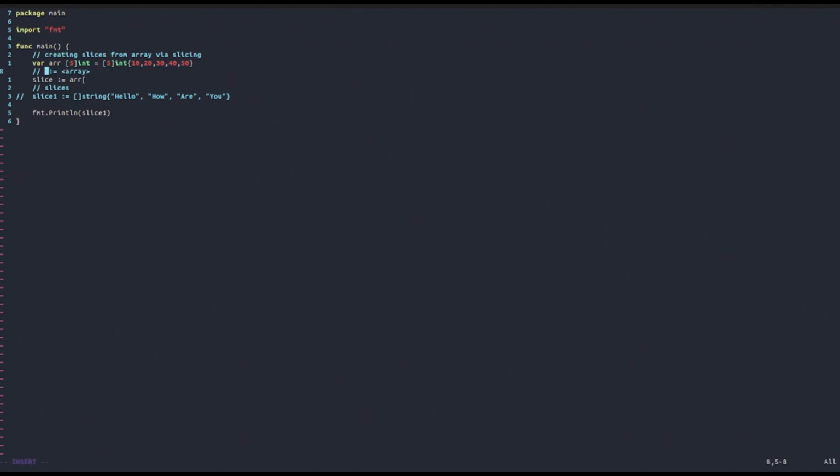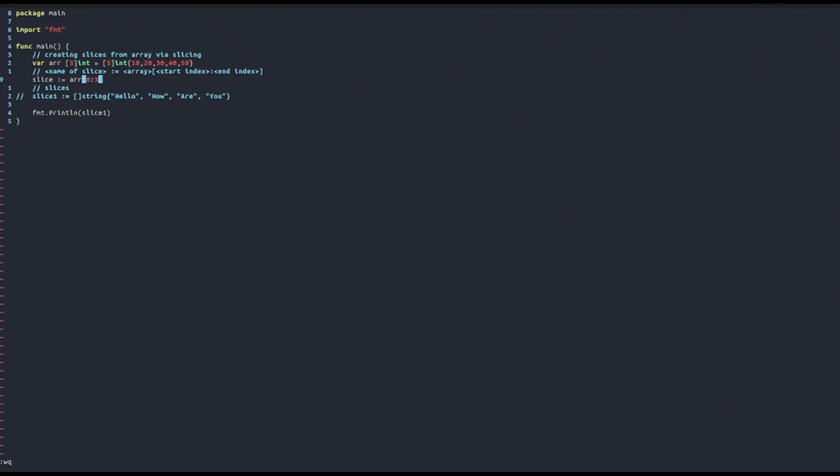Actually, here is the name of our slice, just to be more precise. And then we need to specify the start index. Notice that in our slicing we will include the start index inside the new slice we create, and then the end index. Suppose we want a slice containing 10, 20, and 30. To do that, we will just do array 0 going up to 3. Why? Because the end index will not be included, so we need to specify one index after it.